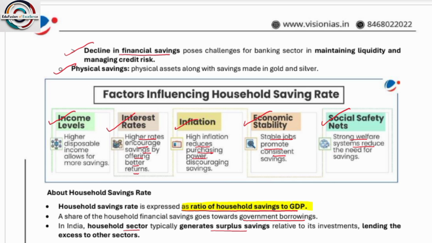Insolvency and Bankruptcy Code. IBBI issued new guidelines streamlining the process for appointment of insolvency professionals. So next is Asset Reconstruction Company. We have seen Asset Reconstruction Company. It is basically a part of non-performing assets. These are the financial institutions which purchase the non-performing assets of banks and then recover those assets. Okay, so this is Asset Reconstruction Company.